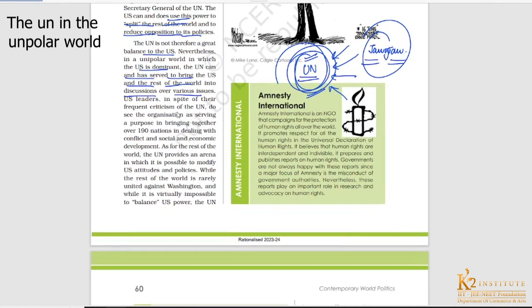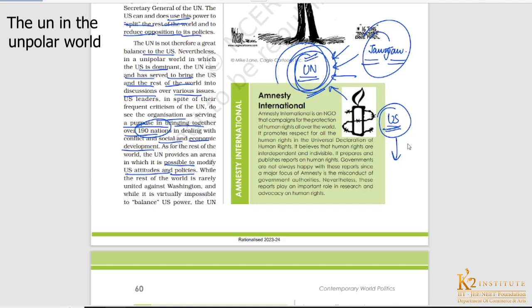Next is, okay, so US leaders, in spite of their frequent criticism of the UN, do see the organization as serving a purpose in bringing together over 190 nations. So definitely, despite all this criticism, the UN has been serving its purpose of bringing all the countries together, and they have been dealing with different social and economic issues related to the development of the different countries, right? And as for the rest of the world, the UN provides an arena in which it is possible to modify US attitudes and policies. And somewhere, if the US is having an edge or an influence, somewhere it has to accept other countries' points also.